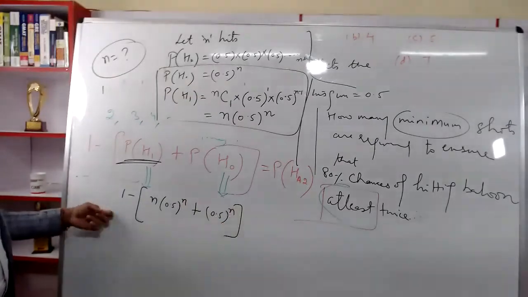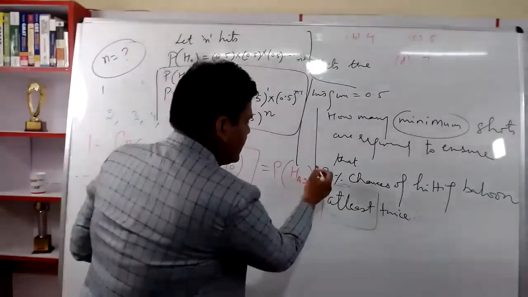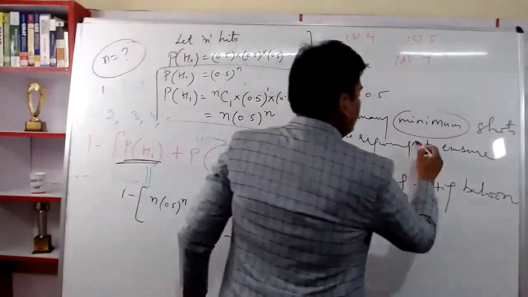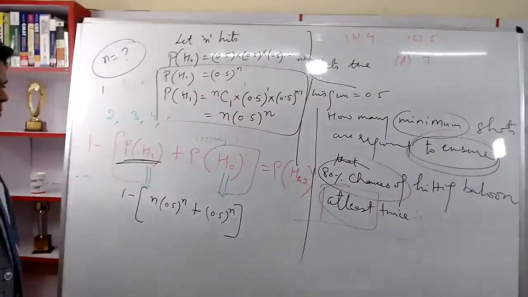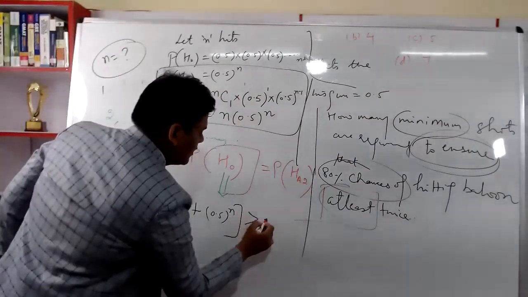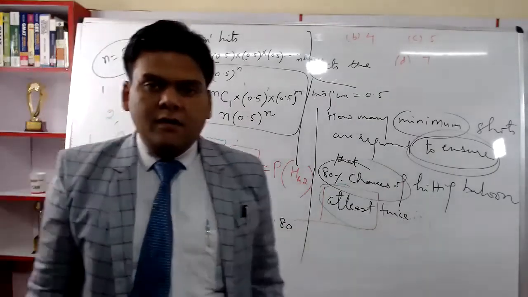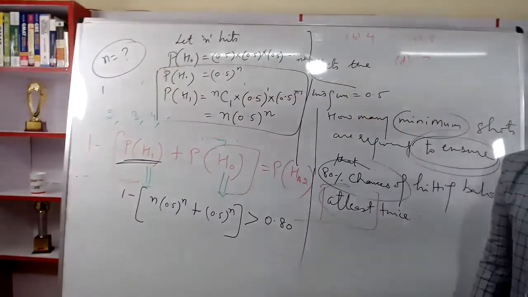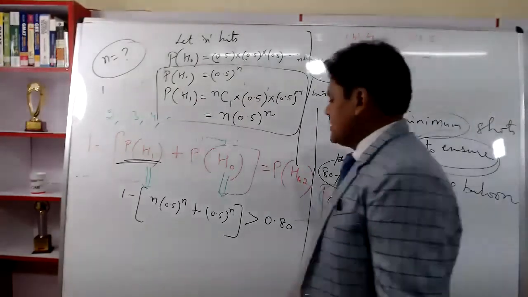So this is the probability of hitting the balloon at least twice, and the author says I should be able to ensure 80% chances. That means this should be greater than or equal to what? 80%? Right? The probability of hitting the balloon at least twice should be greater than or equal to 80%.